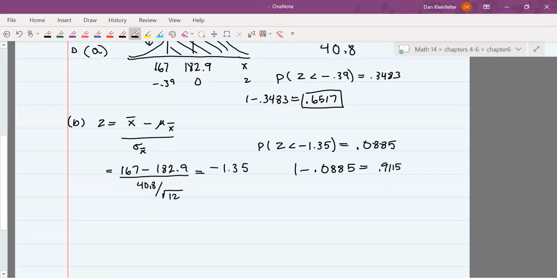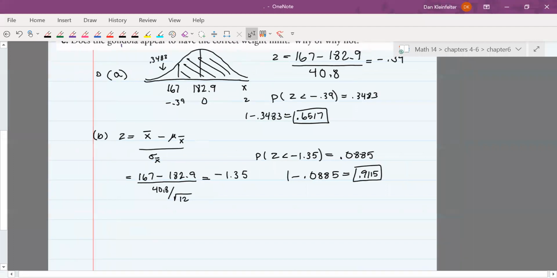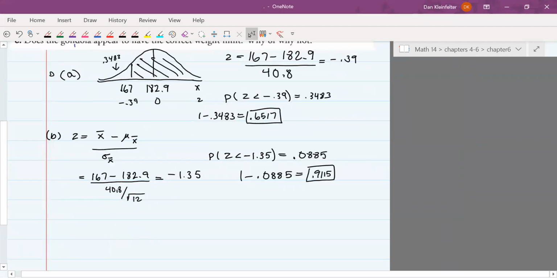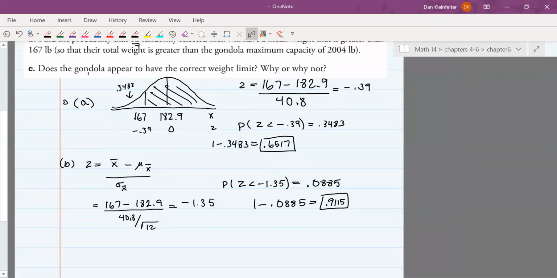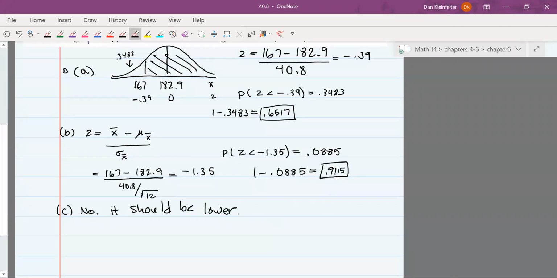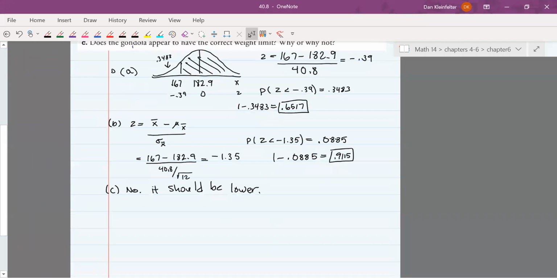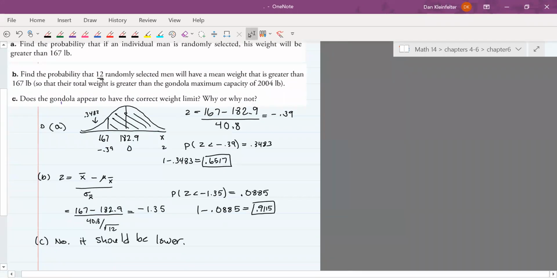All right, so what does that say? What that says is that if we take a group of 12 men, the probability that they will have an average weight that is more than 167 pounds is a little over 91%. So that helps us answer part C. Does the gondola appear to have the correct weight limit? I would say no. It should be lower, because as is, it's relatively easy, in a sense, for the capacity to be exceeded. Okay. All right, so we're starting there with one additional example.